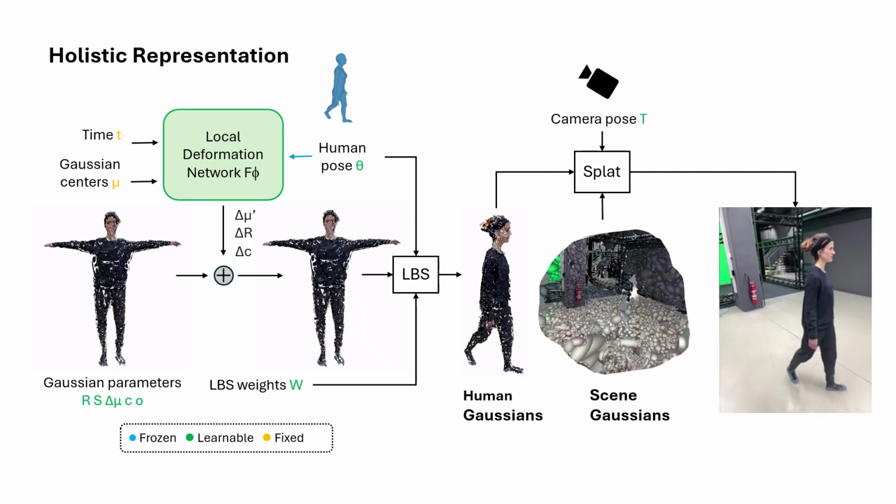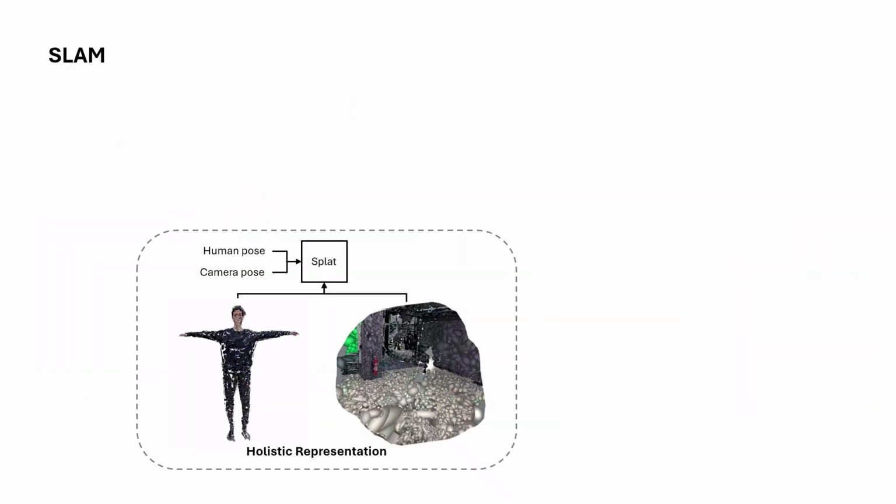By integrating scene Gaussians by depth order, a holistic human scene representation is achieved, which enables our occlusion-aware human representation. Our framework builds upon the conventional SLAM pipeline.